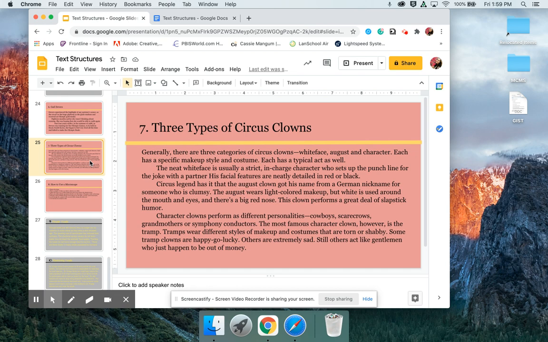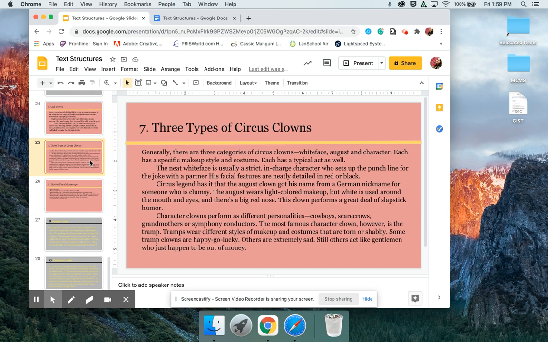Circus legend has it that the August clown got his name from the German nickname for someone who is clumsy. The August wears light-colored makeup, but white is used around the mouth and eyes, and there's a big red nose. This clown performs a great deal of slapstick humor. Character clowns perform as different personalities: cowboys, scarecrows, grandmothers, or symphony conductors. The most famous character clown, however, is the tramp.